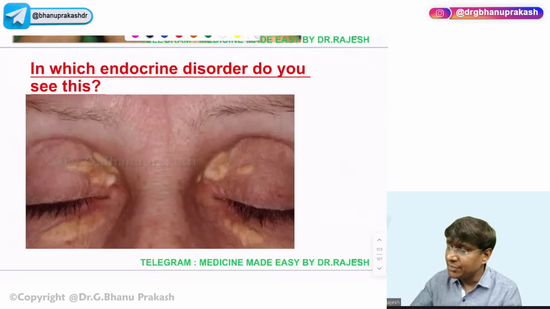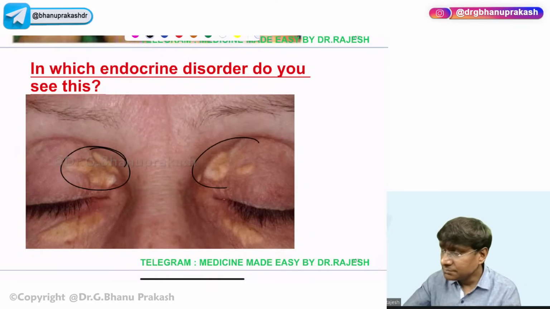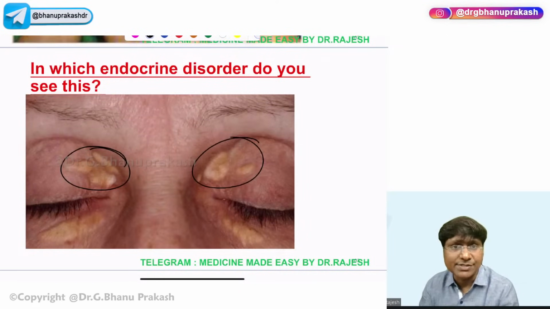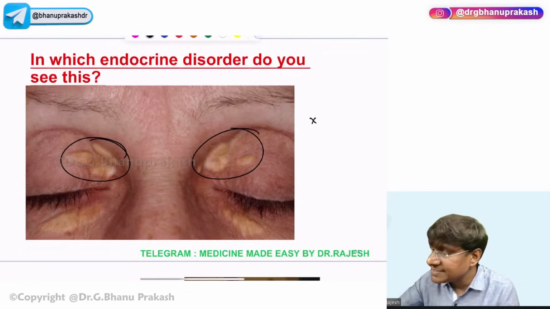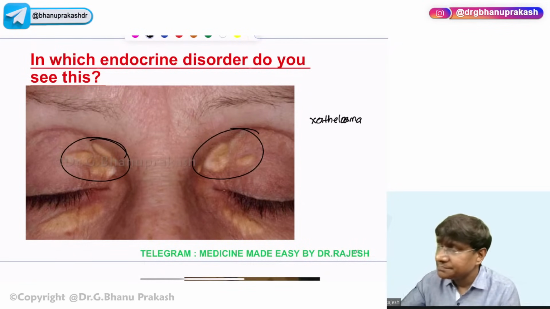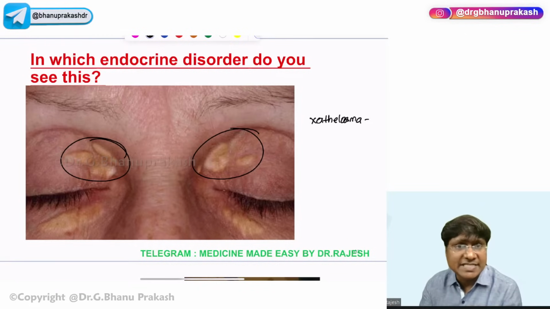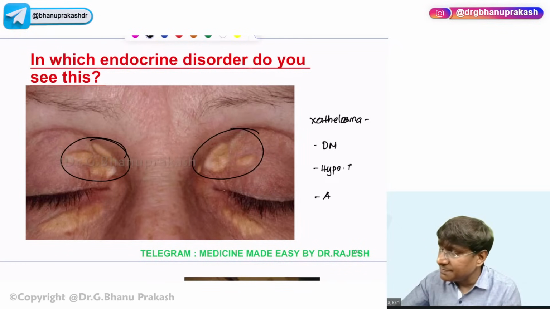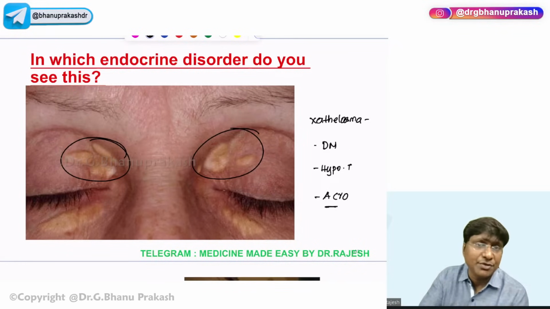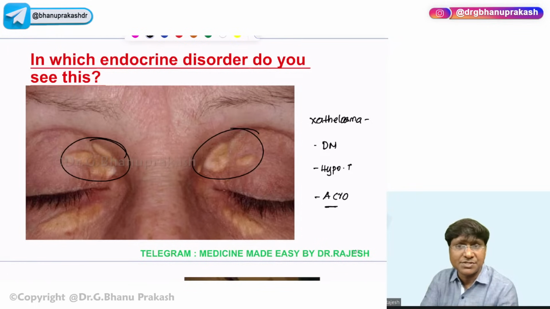Then, in which endocrine disorder do you have this and what exactly is this? So this is xanthelasma. And you will have this wherever there is dyslipidemia. What are the conditions where you will have dyslipidemia? Diabetes mellitus. And you will also have that in patients with hypothyroidism, and also in patients with acromegaly. So wherever you have dyslipidemia, you will have xanthelasmas.